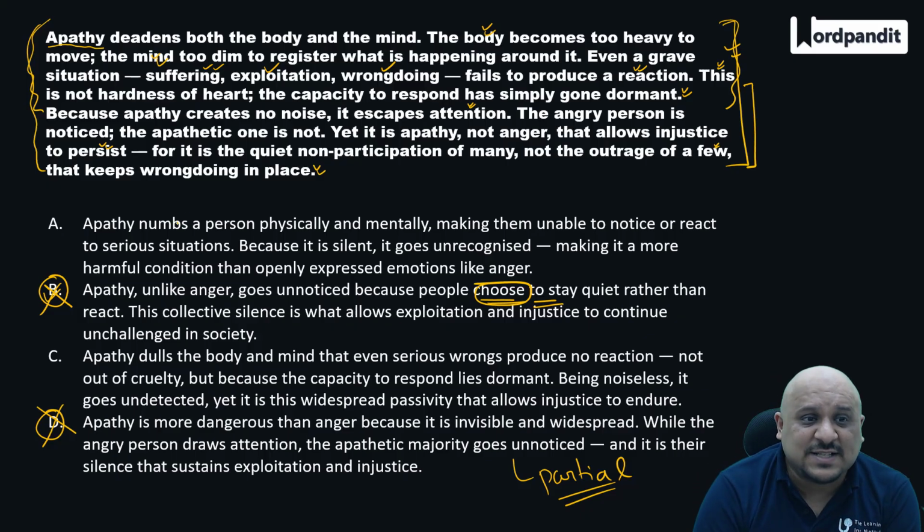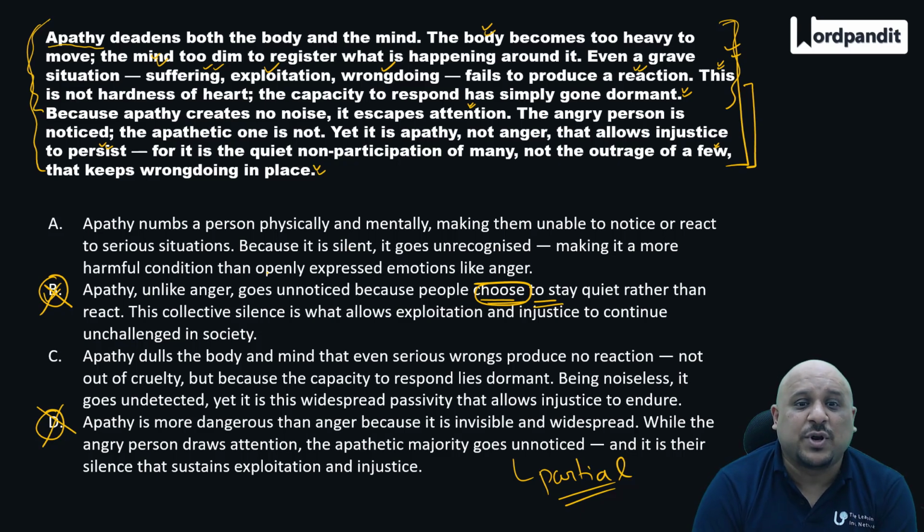A and C. A says apathy numbs a person physically and mentally, making them unable to notice or react to serious situations. Because it is silent, it goes unrecognized, making it a more harmful condition than openly expressed emotions like anger. So this is very close to our paragraph, right? It has the first part, makes a person numb mentally, physically, makes them unable to notice, react. It is silent, it goes unrecognized. So all of this is escapes attention. It is right till here, making it a more harmful condition than openly expressed emotions like anger. So the last part is the only part which we leave in consideration here.